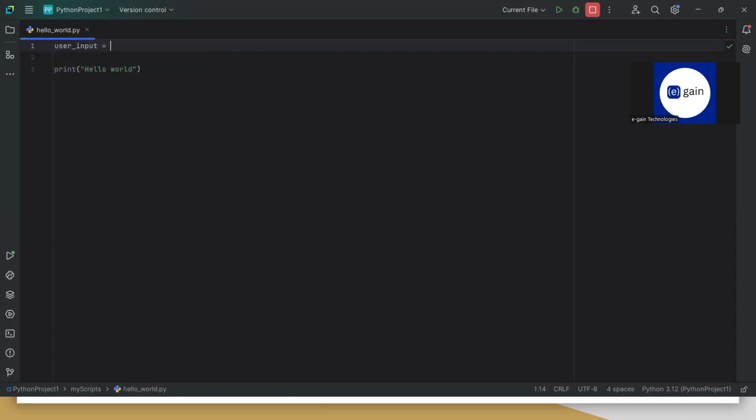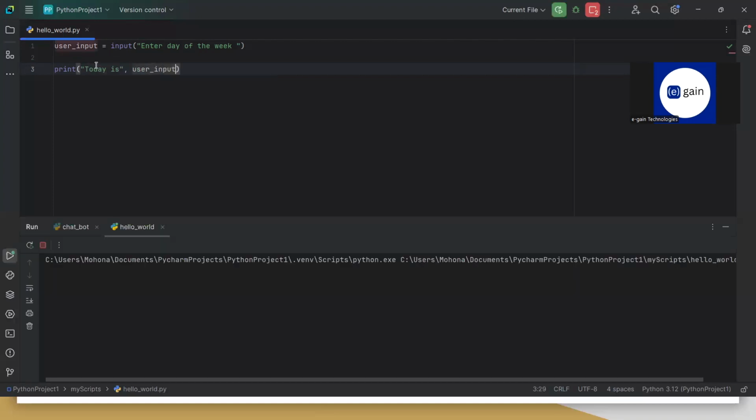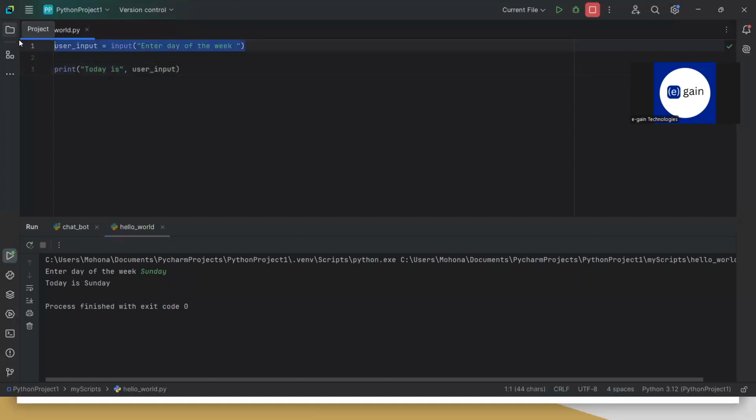I take this variable, ask the user to enter the day of the week, and then modify the statement: today is, comma, user input. If I run this, it will ask me, and I enter Sunday. Today is Sunday. It is this easy to take an input from the user and then print that value.